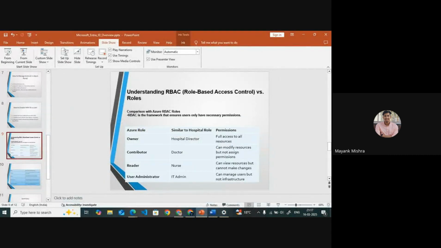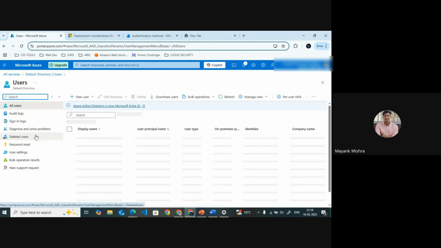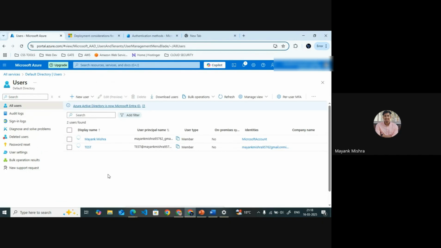Now I will go to some practical part. We will see how we are going to create multiple users using the Active Directory. For creating any users, there is a user section. This is all regarding our users. There are multiple things: audit logs, sign-in logs, delete user, password reset, user settings, bulk operation results. And above in the navbar, we can add our new user.